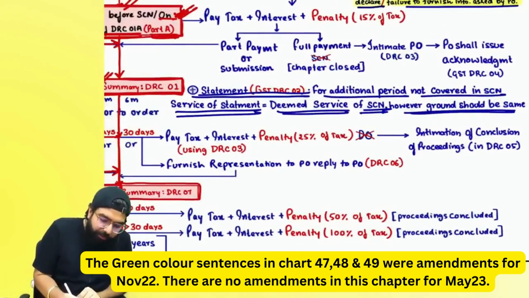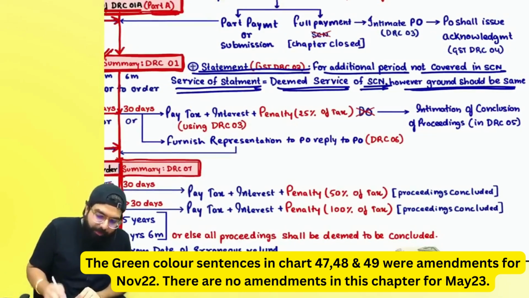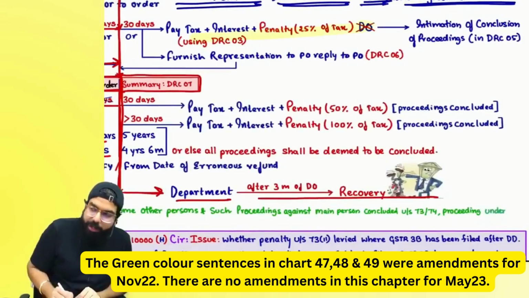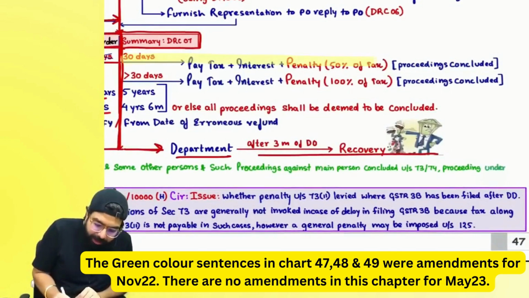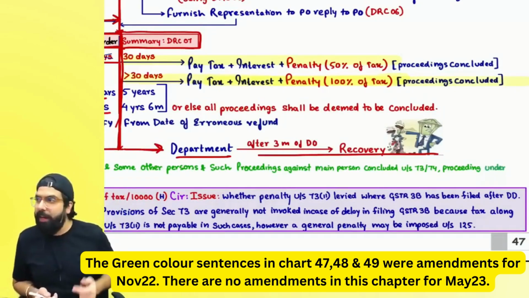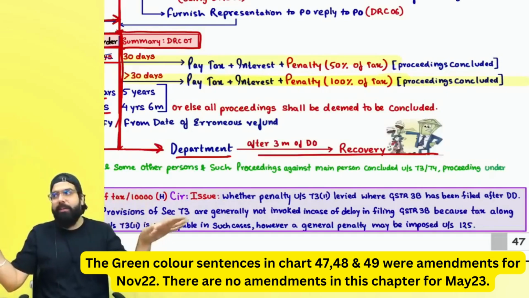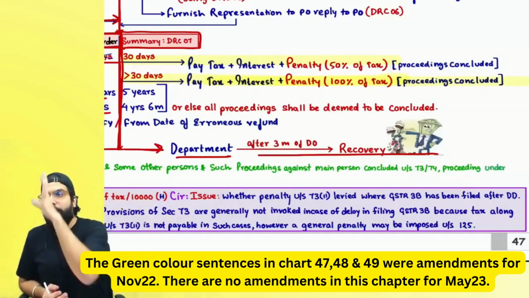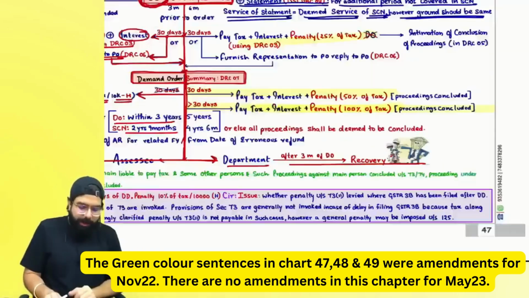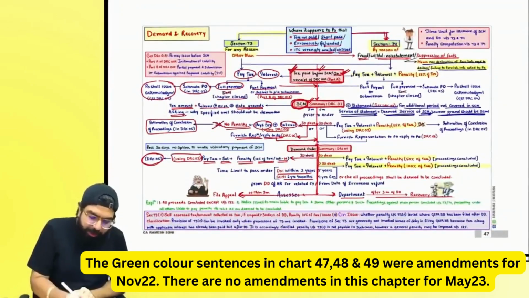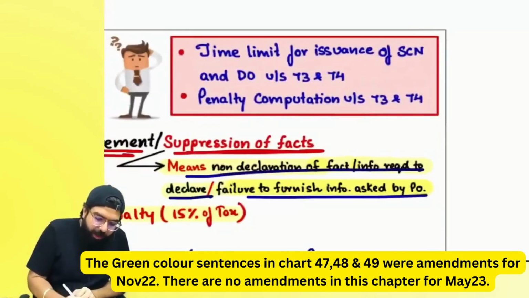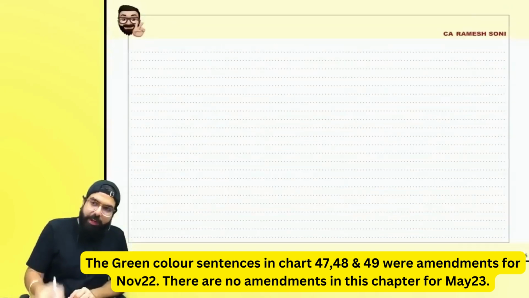Always remember one thing, in a fraud case, tax, interest, penalty is 15%, then tax, interest, penalty 25%, and tax, interest, penalty after the demand order is 50% if within 30 days. After 30 days, it is always 100%. Right, everyone? Everything in section number 73 and 74 is almost the same, other than what? Sir, the penalties which are being told. Now, one thing which is very important over here is, what is the time limit for the show cause notice and demand order?